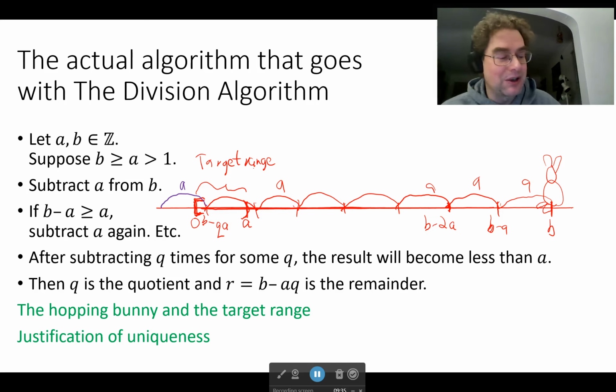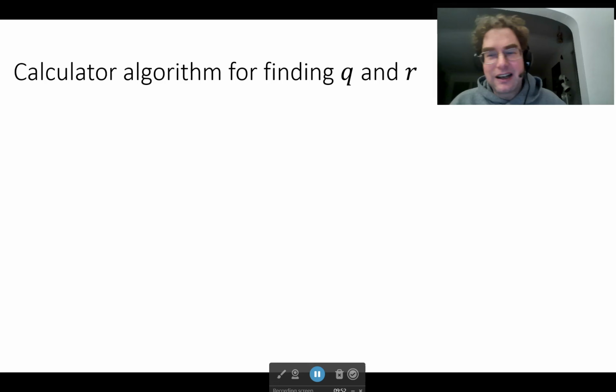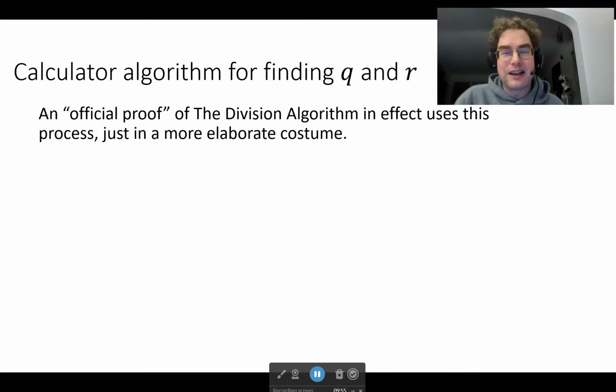We'll see if we get around to it. It would require accumulating some sophisticated techniques, and it would look very fancy. But at the end of the day, what we were doing with the hopping bunny is essentially what would be involved anyway. It effectively uses the same idea, just made more technical sounding. It'd be in a more elaborate costume, not a bunny costume.